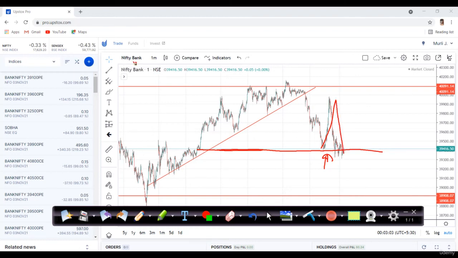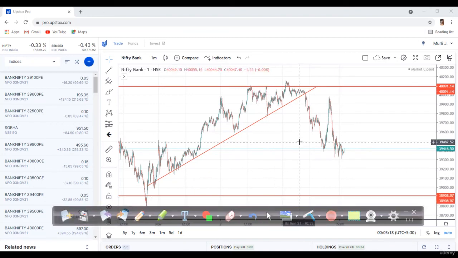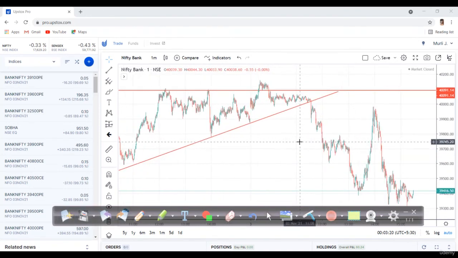This is about Nifty Bank, which is one of the indices listed on the Indian Stock Exchange. The purpose of this video is what I discussed in the last video about the ascending triangle. If you watch that video once again, you will get to know what I told.